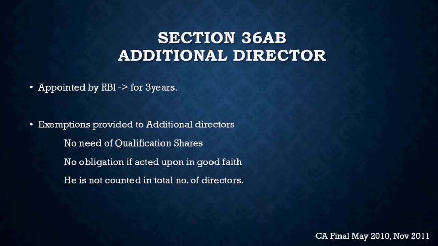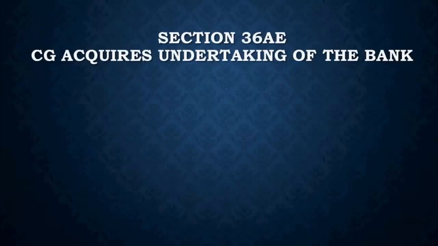Then we move on to the next section, that is section 36AE, where the CG acquires the undertaking of the bank. Now when you talk about undertaking, you talk about all the assets, all the liabilities, the entire company, entire bank, right? Now we need to understand when does CG acquire the undertaking, what are the circumstances that lead CG to acquire the undertaking, and what are the consequences of acquiring the entire undertaking of a bank, right?